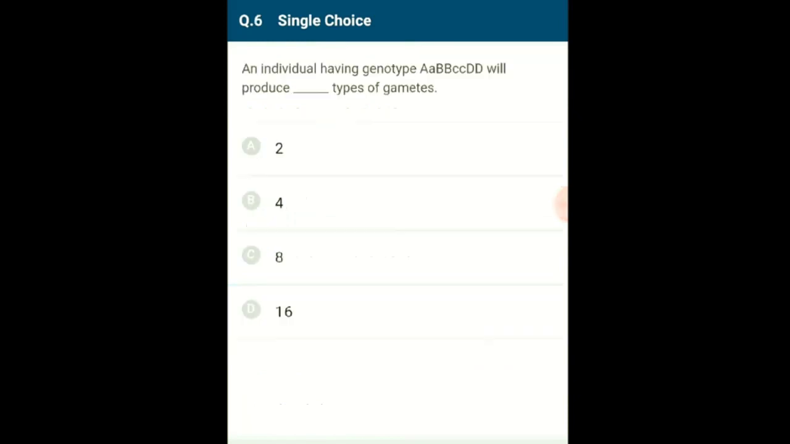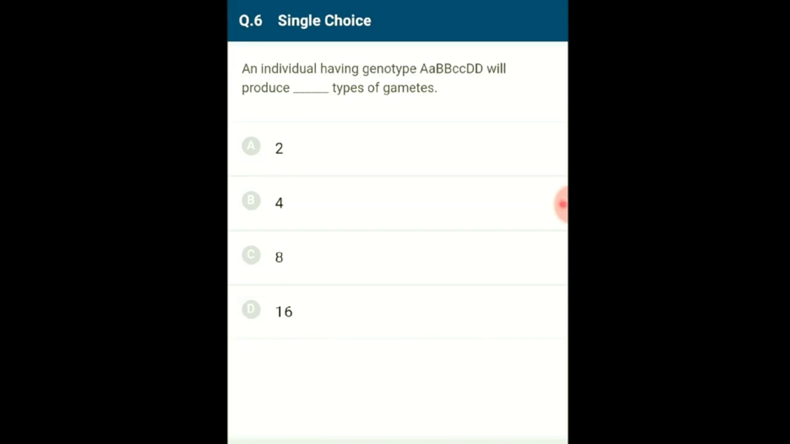Question number 6. An individual having genotype capital A, capital B, small c, capital D will produce dash types of gametes. The given individual is hybrid for gene A, homozygous for gene B, homozygous for gene C and homozygous for gene D. Thus this individual is a monohybrid. Monohybrids will produce only two types of gametes.